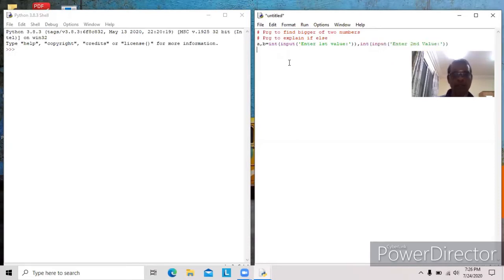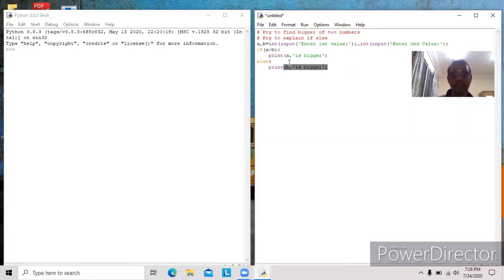Okay, now I have to check one condition, which is enough since we are going to use if else only. Here, print A is bigger. Otherwise, if the condition is false, print B is bigger.